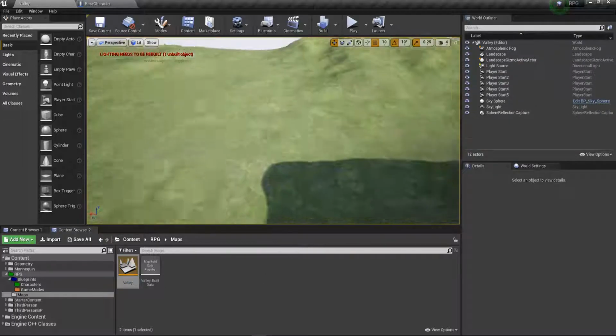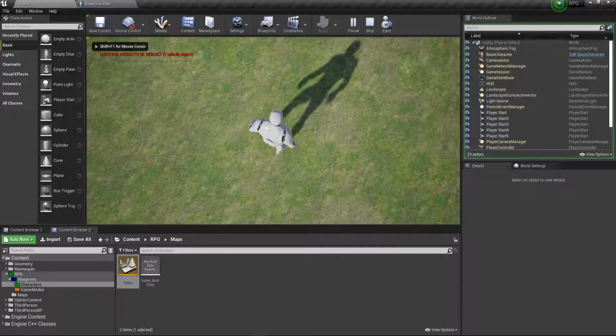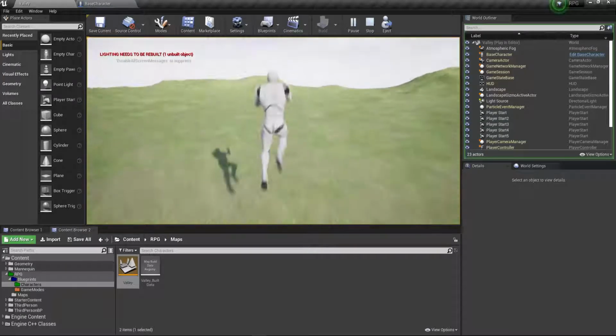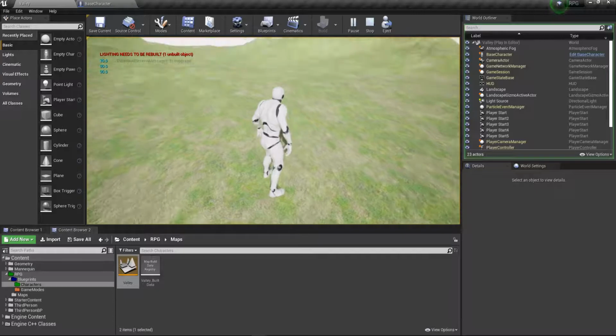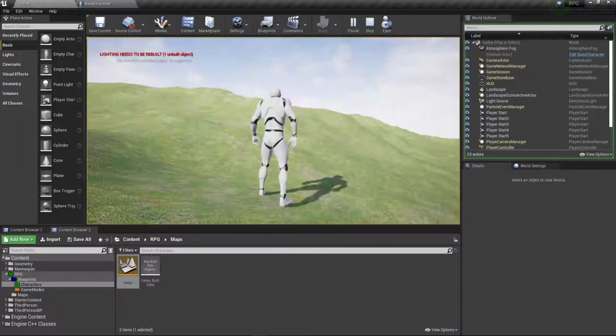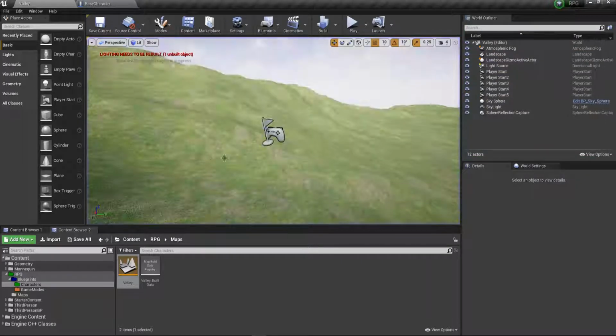Okay, so this is what we had at the end of the last video. Our character will spawn in a random location somewhere, and we can jump, and when we start taking health away, our character will kind of disappear, and so on, and respawn in a new place.